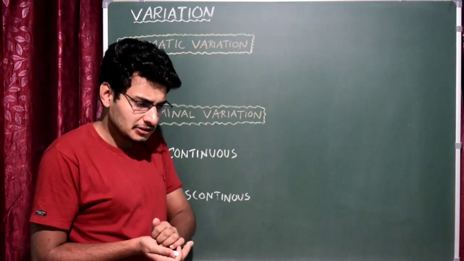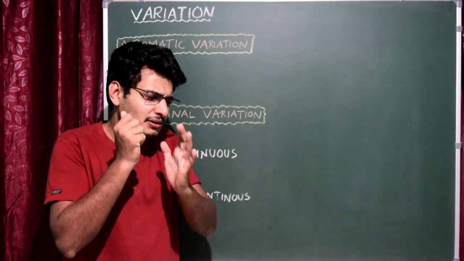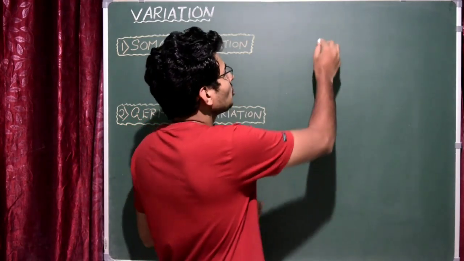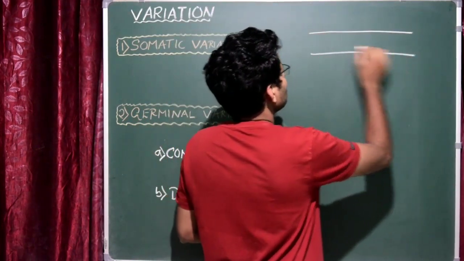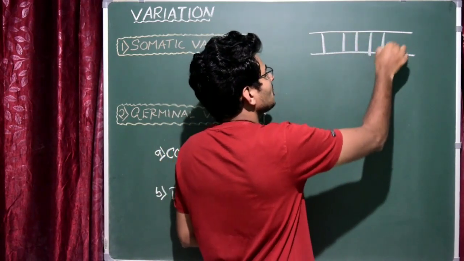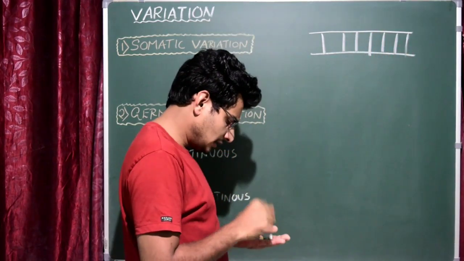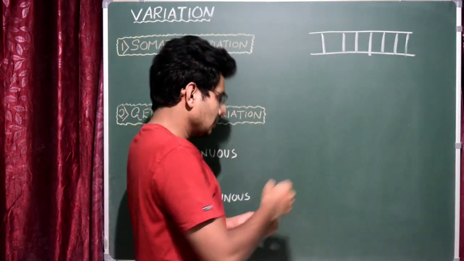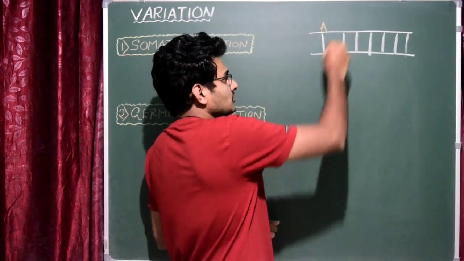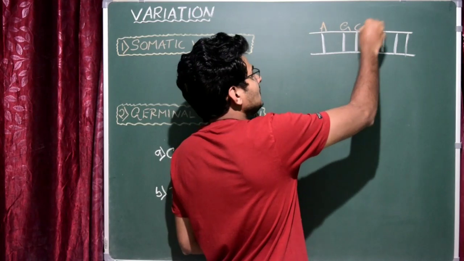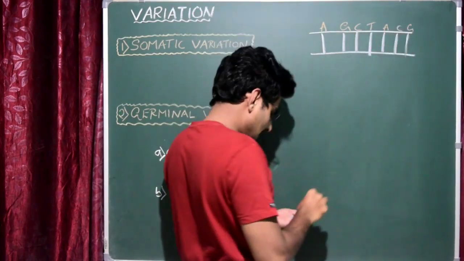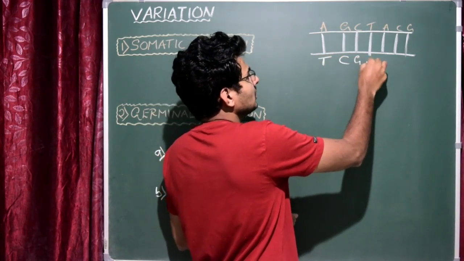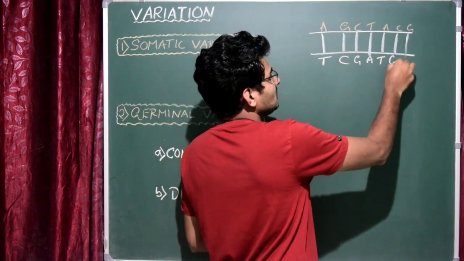Now what we have to learn is which particular agent causes this variation. To explain that, I'm going to draw the diagram of DNA. Let us assume that this DNA belongs to a particular human being. You all know that DNA is a double helix model, a double stranded structure. Here I will write the sequences, that is the nitrogenous bases. We write A, G, C, T, A, C, G like that, and I'm going to write its complementary base pairs also. Here I'm going to write T, C, G, A, and here T, G, C like that.